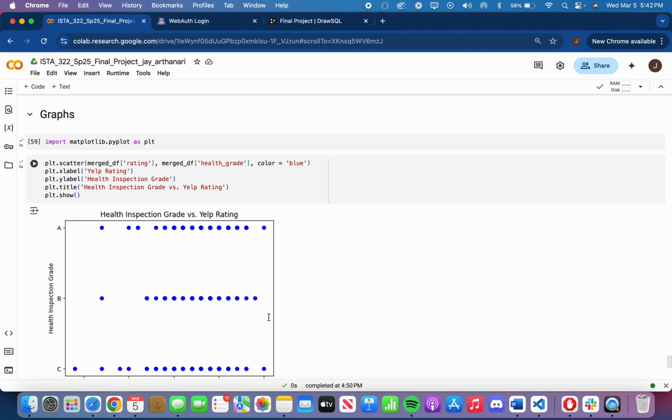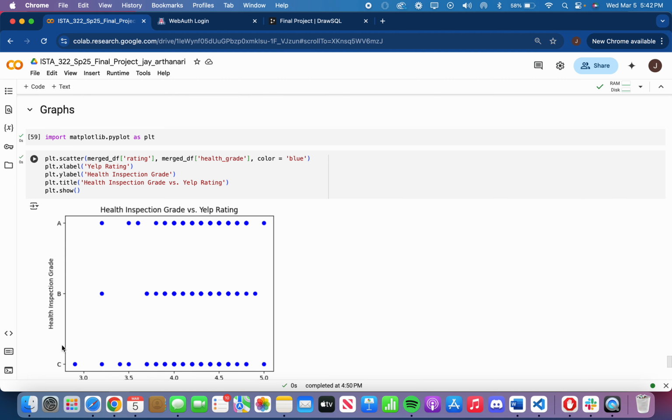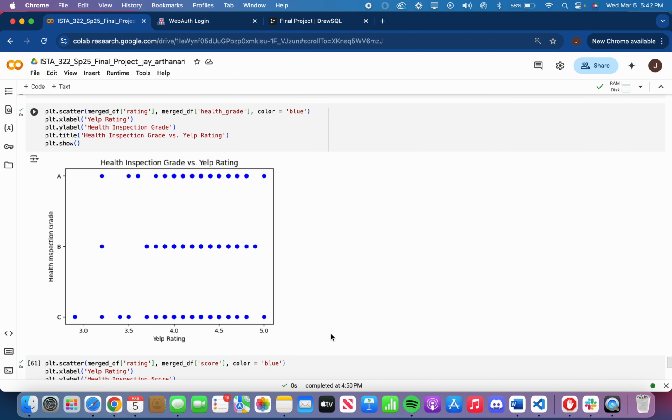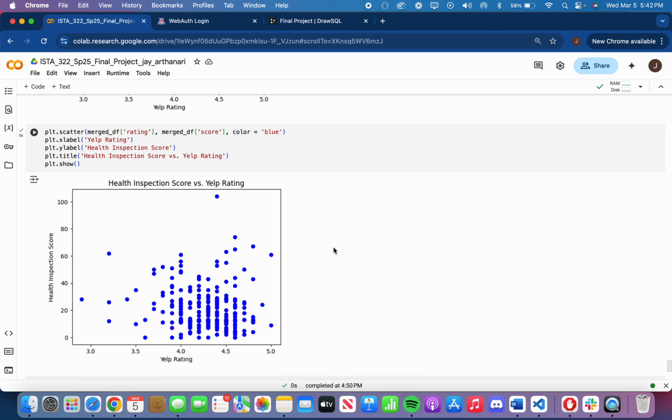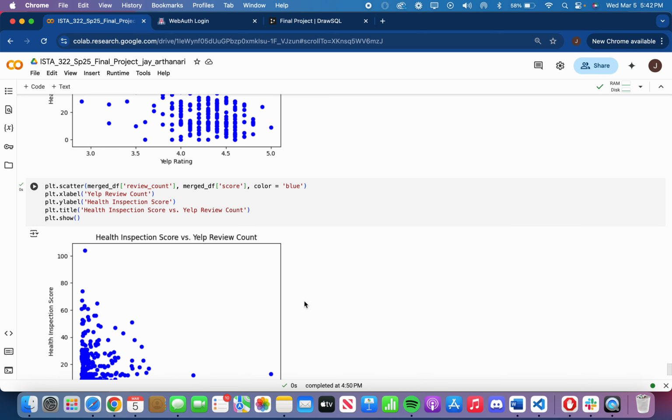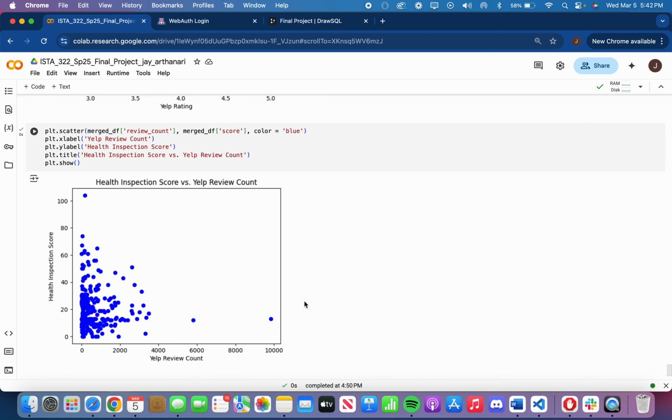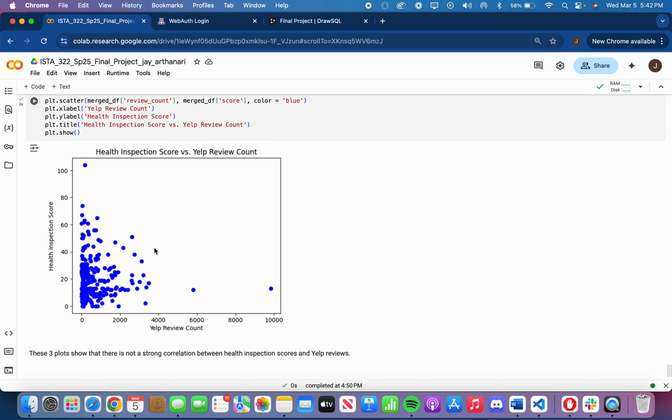Then I did some graphs, made health inspection grade versus Yelp rating, in which this graph wasn't that helpful. So I made health inspection score versus Yelp rating, and this is some correlation, but it's not that strong. And then I made health inspection score versus Yelp review count, and still not a strong correlation. So I wouldn't say that there's a strong correlation between health inspection score and Yelp reviews. That's my project.